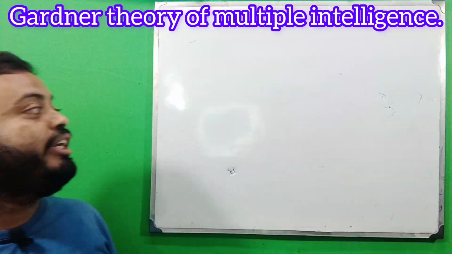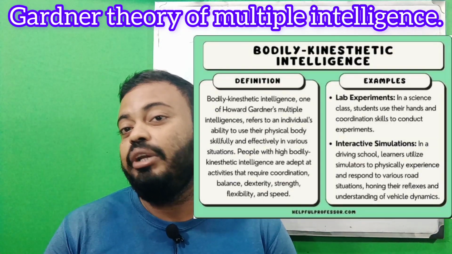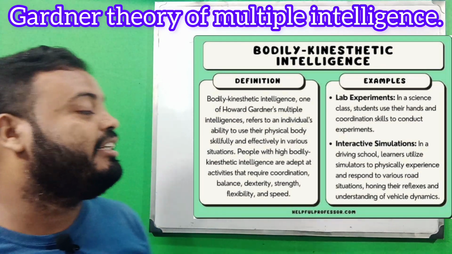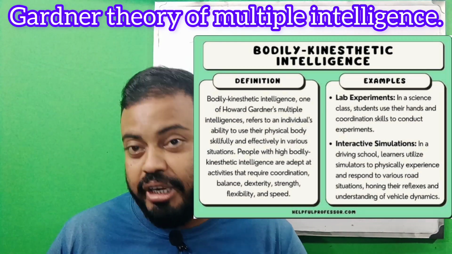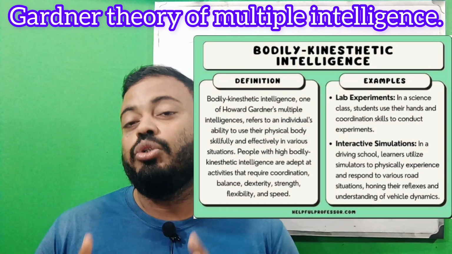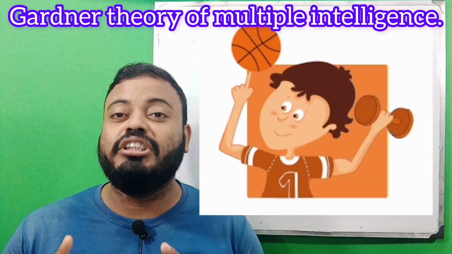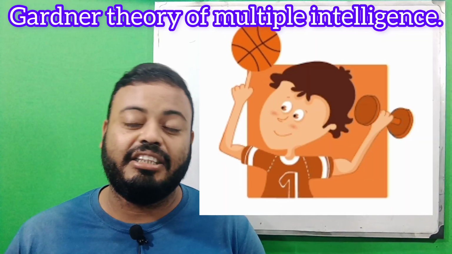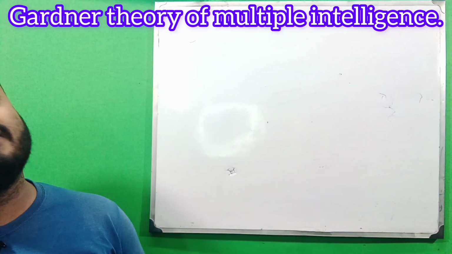Next we will learn about bodily kinesthetic intelligence. Here we know this word, bodily kinesthetic. If a person is very strong bodily, he is called bodily kinesthetic. He will get a job and use this bodily power to carry out his work.